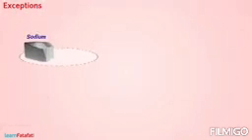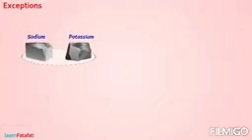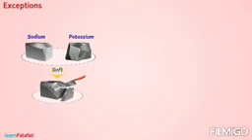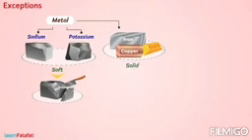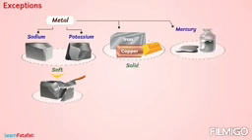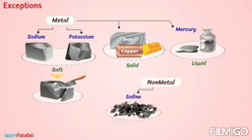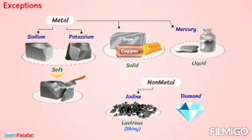Exceptions. Sodium and potassium are soft and can be easily cleaved, that is, cut to form a plain surface by a knife. However, these belong to metals. Similarly, all metals are solid except mercury, which exists in liquid form. Iodine is a non-metal, but it is lustrous. Diamond is the hardest substance, which is a non-metal.